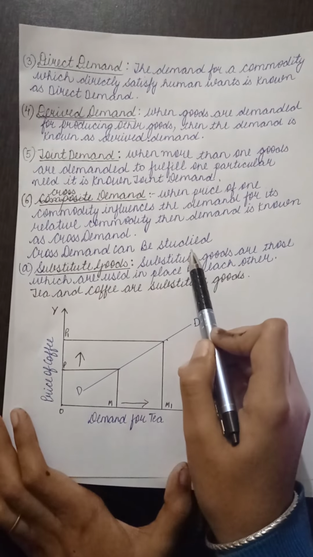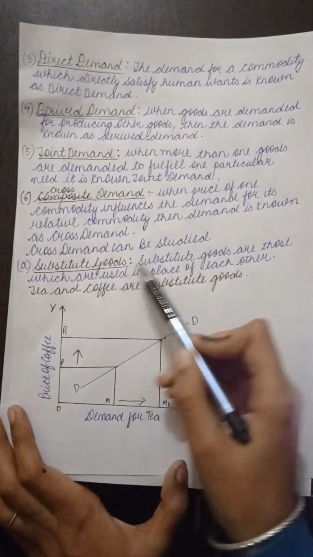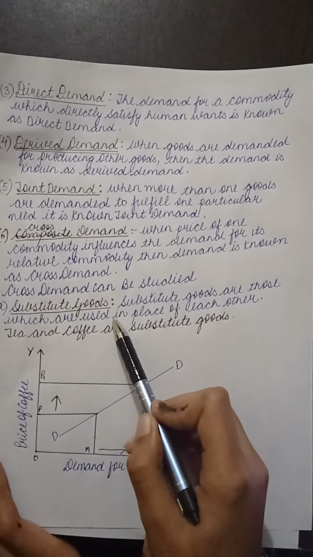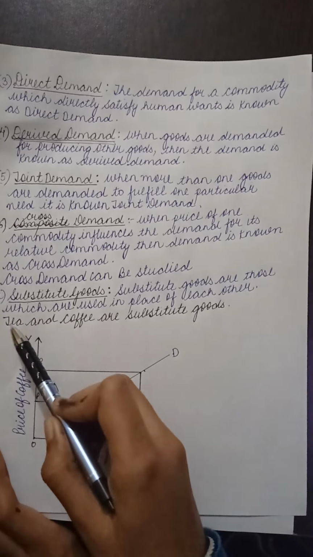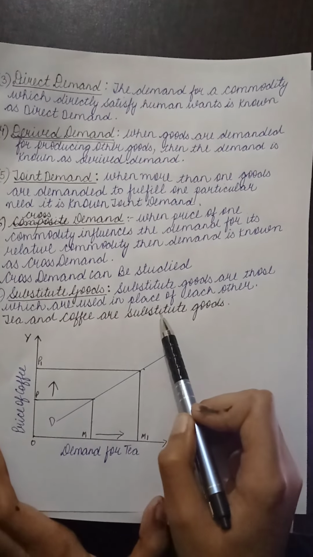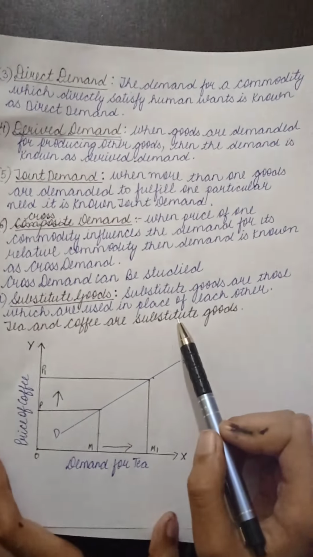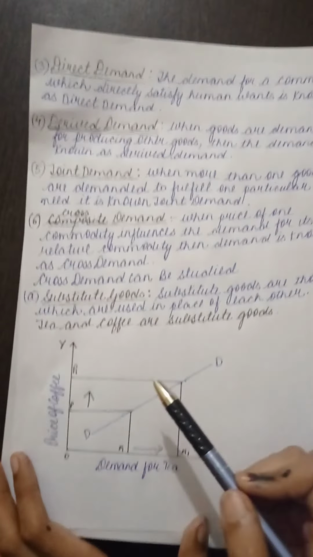Cross demand can be studied under the following heads: substitute goods. Substitute goods are those which are used in place of each other. Tea and coffee are substitute goods. Cross demand for substitute goods can be explained with the help of the following diagram.